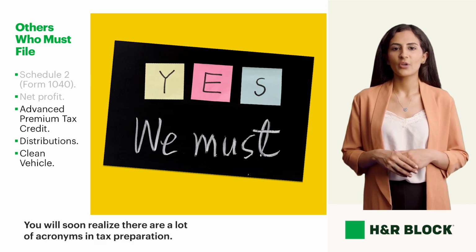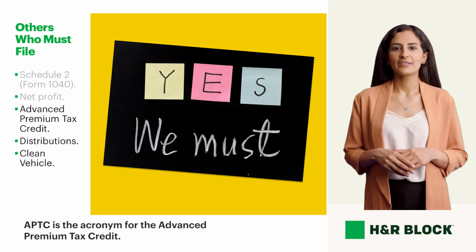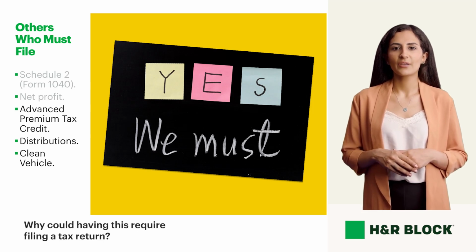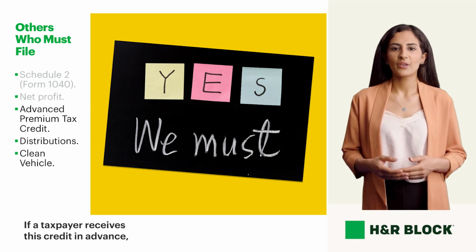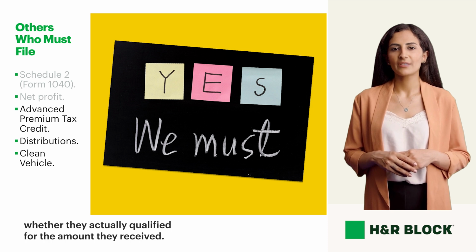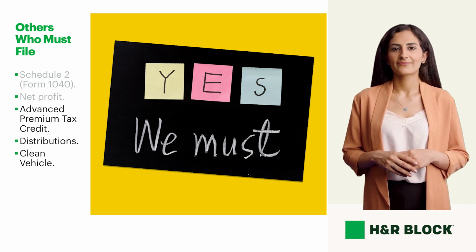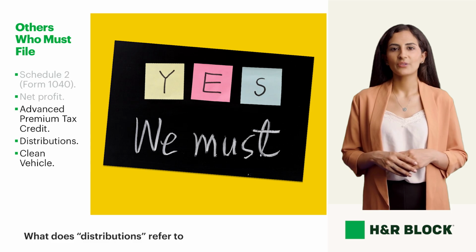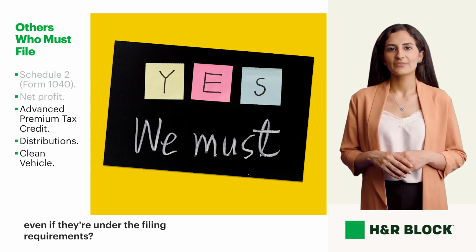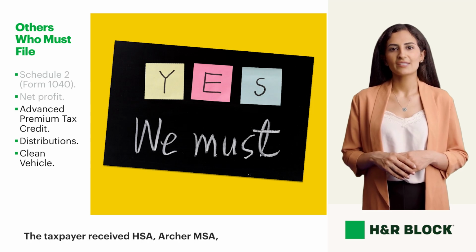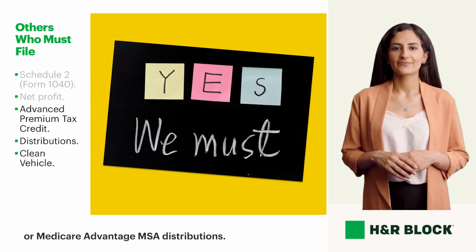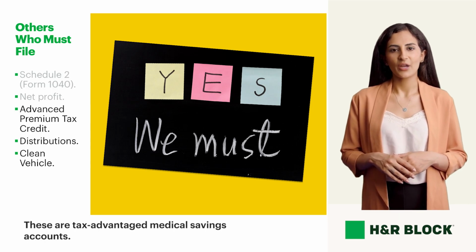You will soon realize there are a lot of acronyms in tax preparation. APTC is the acronym for the Advanced Premium Tax Credit. Why could having this require filing a tax return? If a taxpayer receives this credit in advance, they will have to file a tax return to reconcile whether they actually qualified for the amount they received. What does distributions refer to in the context of who may have to file a tax return, even if they're under the filing requirements? The taxpayer received HSA, Archer MSA, or Medicare Advantage MSA distributions. These are tax-advantaged medical savings accounts.